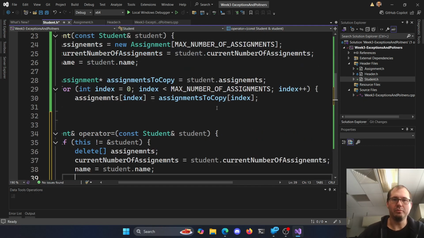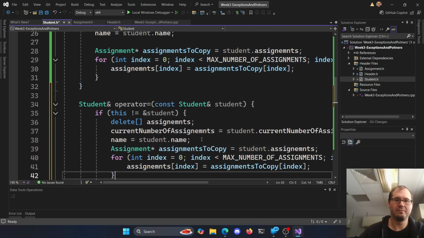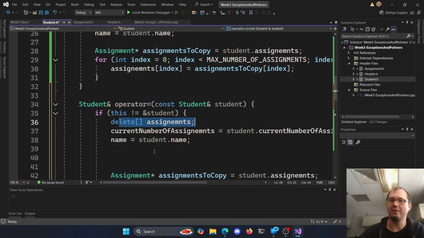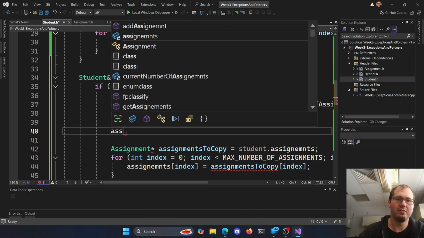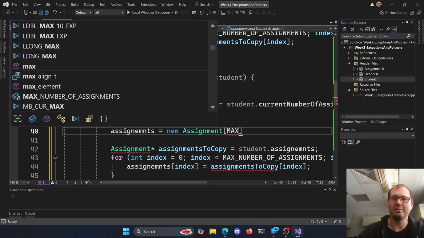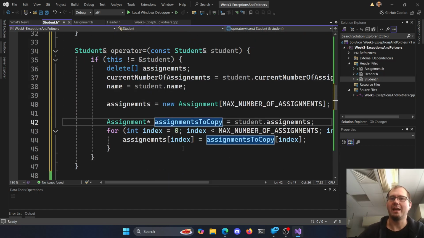Then we need to go through and loop and do the same thing again here, right? So make our assignments to copy. But before we copy them, we need to allocate that new memory. We deleted this one here, so we need to make new memory for us because we wanted to free what used to be there and get rid of anything that was there before. So then my assignments equals a new assignment array, size of my max number of assignments. Then I can go through and copy them over here.